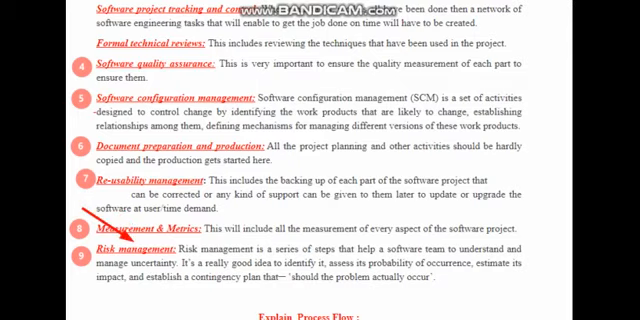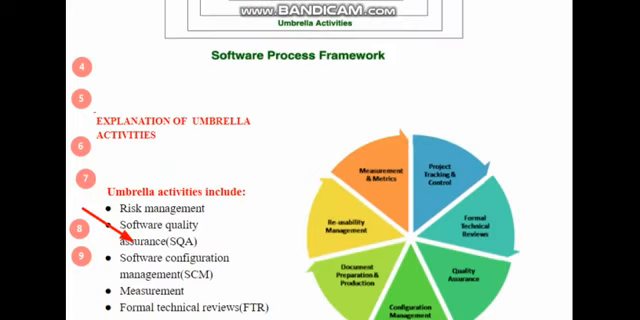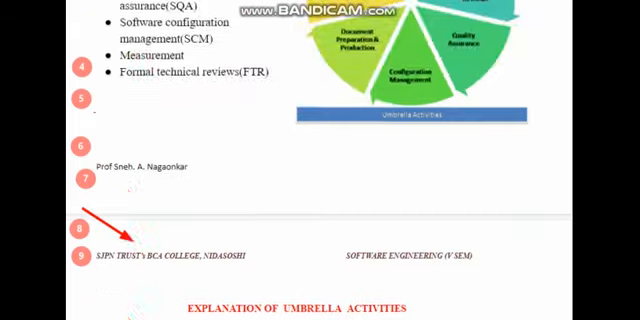And the last factor is risk management. What is risk management? It is the identification of possible risks with the system. It also has a plan to identify what risks may come with the system. So all right guys, this is all about umbrella activities under the software process framework.